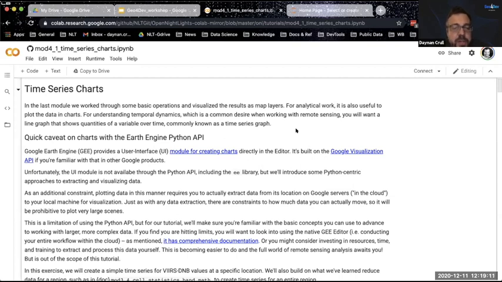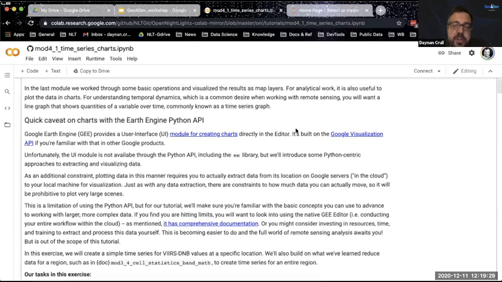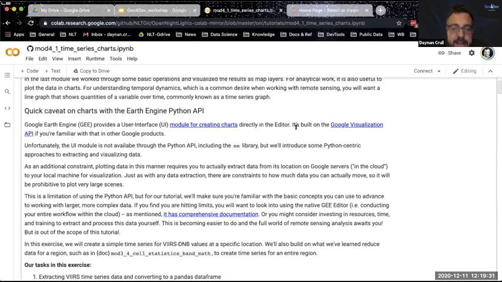But there is a module called the UI for creating charts. And if you go to the Google Earth Engine editor, you can create time series, you can create histograms. It's fairly straightforward and there's a lot of documentation there. Feel free to explore that if you want, but for sure you can plot things using the Python API, and that's exactly what we're gonna do. There's just an extra step involved in that you have to extract the data.